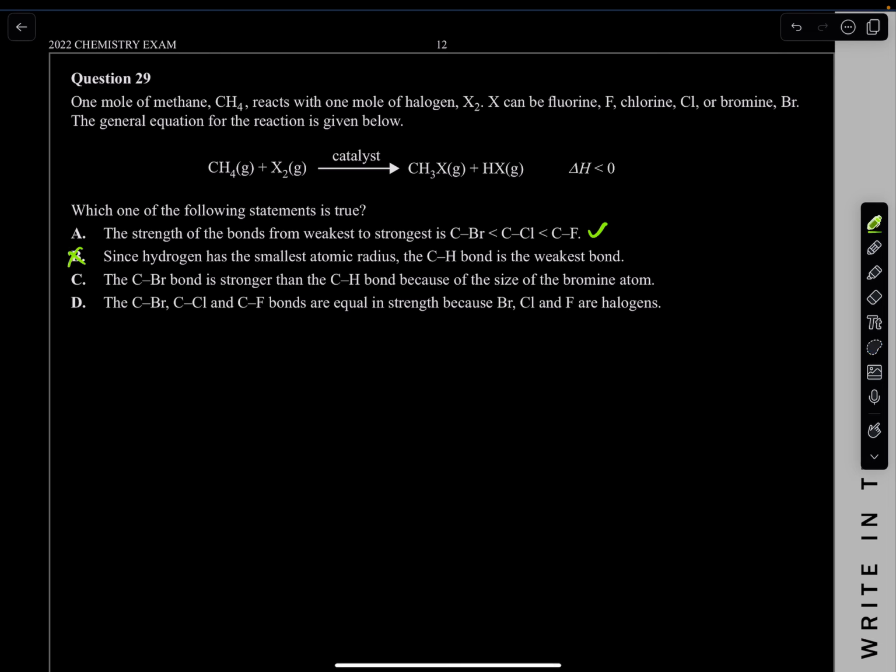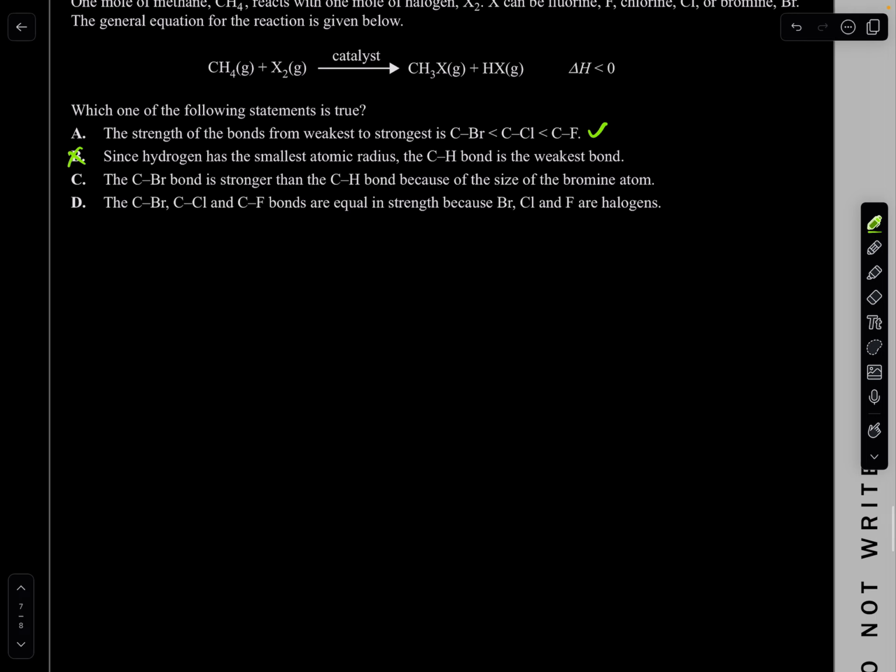The chlorine to bromine bond is stronger than the C-H bond because of the size of the bromine atom. So look, there's also a sequence. The bigger the atom compared to a smaller one, the bigger the radius, and the bigger the bond length is. And remember, the bigger the bond length, the weaker it is.